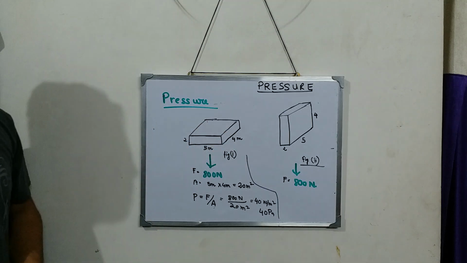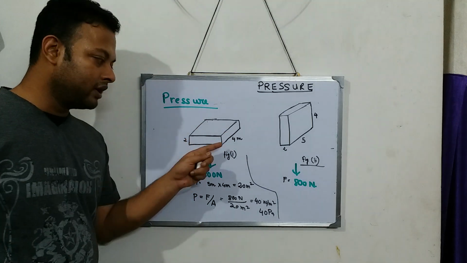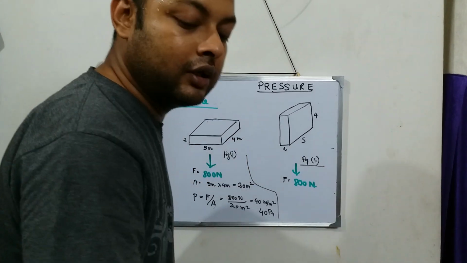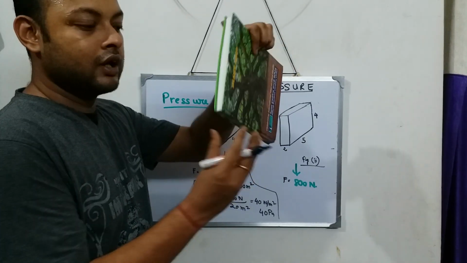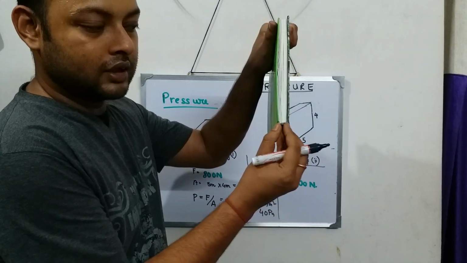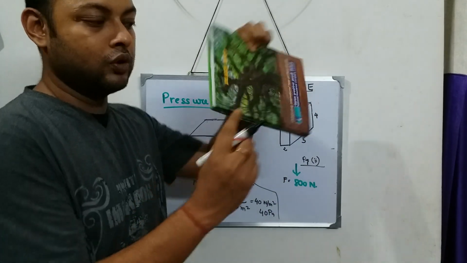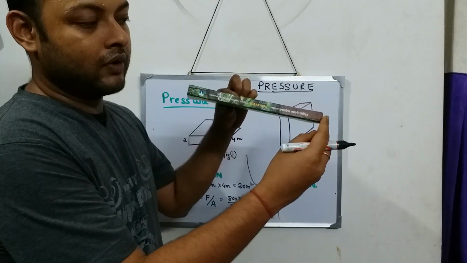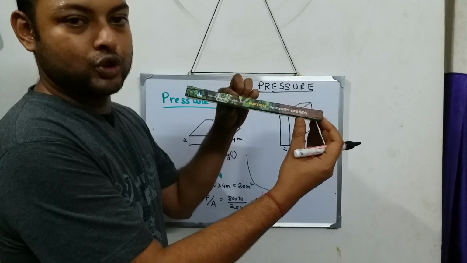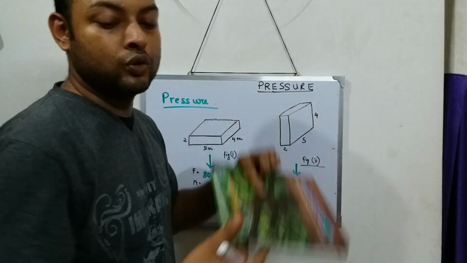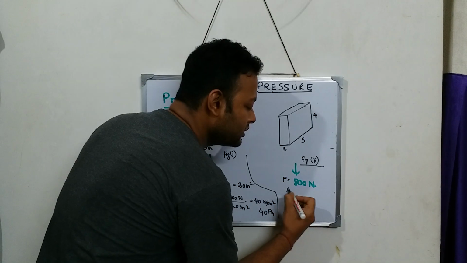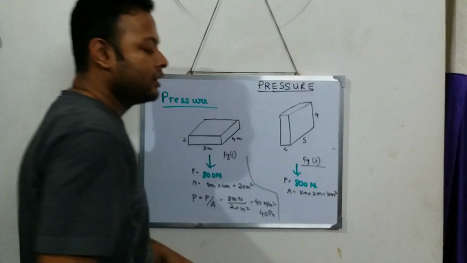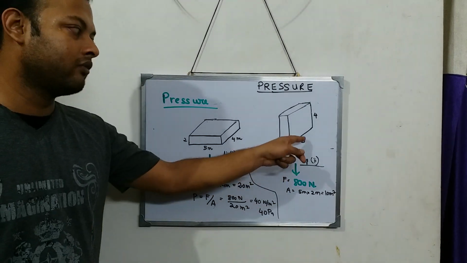kept in this way. Now try to see, this body has a length of 5, breadth of 4 and a height of 2. So now I have kept the same thing in this fashion. Now see what happens. This height is 2, and this thing is 5. So if you see this area, how much is the area over here? The length is 5 and the breadth is 2. So area is equal to 5 meter into 2 meter, which is equal to 10 meter square. 10 meter square is the area now covered by the book.